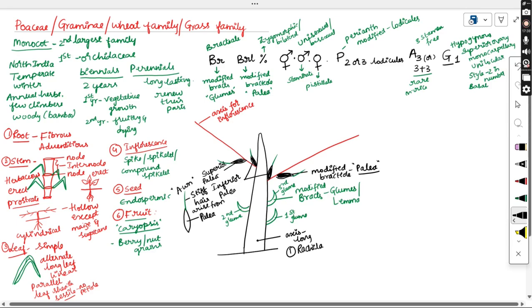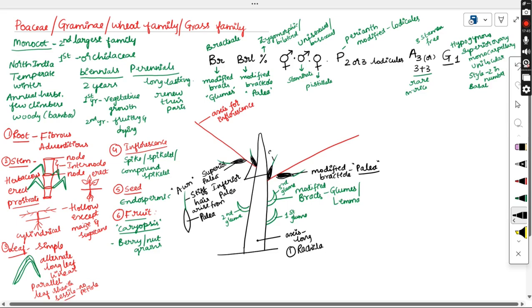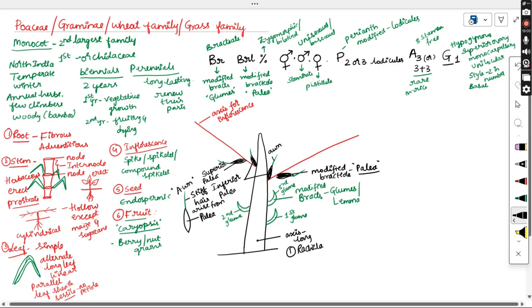A-W-N. So what is an awn? It is an extension from the palea, a stiff hair-like structure arising from the palea. So the main axis is rachilla. It contains the modified bracts called glumes or lemma, and on the axis of the inflorescence we have the modified bracteoles. Those are called palea.